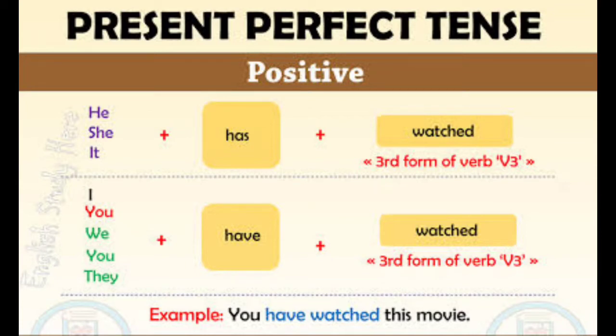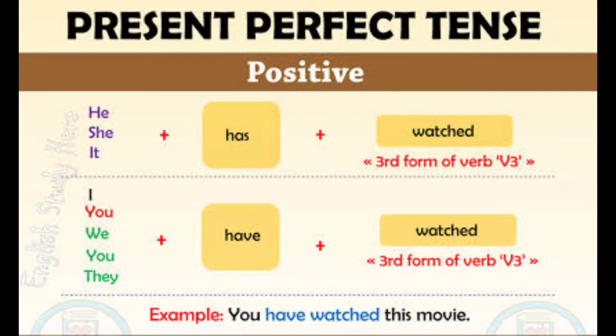It has watched. And in the plural form of subjects like I, you, we, they, we have to use have plus past participle form, that is verb 3, third form of the verb. So I have watched, you have watched, they have watched, we have watched. So these are the things we should keep in our mind.